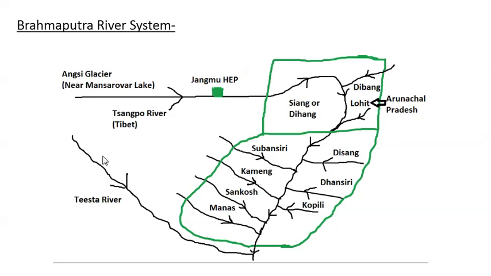Then one more important piece of information for us here is that river Tista joins the river in Bangladesh. So basically Tista is not joining Brahmaputra, it is joining Jamuna, because I have discussed with you that the river is known as Jamuna when it enters Bangladesh. And this river Tista is joining river Jamuna. Also, some information about river Teesta. It is a tributary of river Brahmaputra, as I have shown you here.